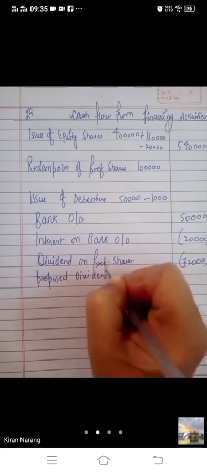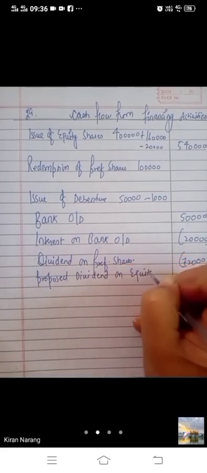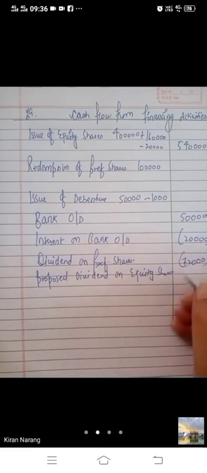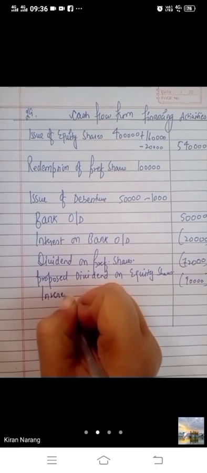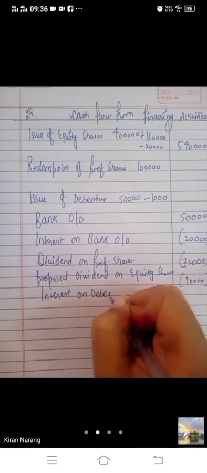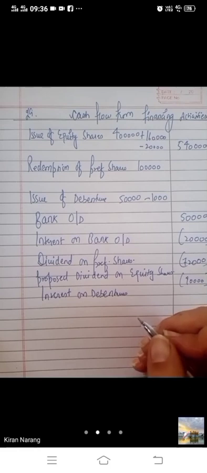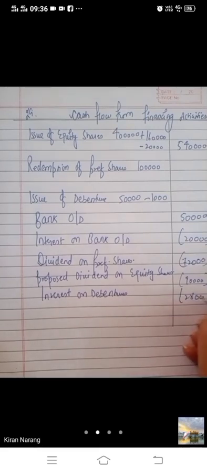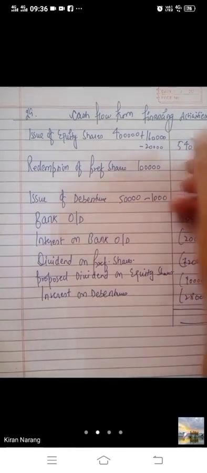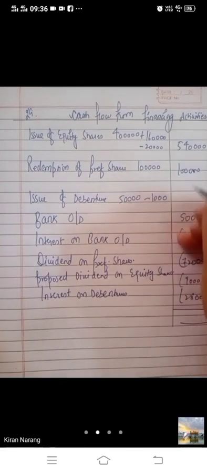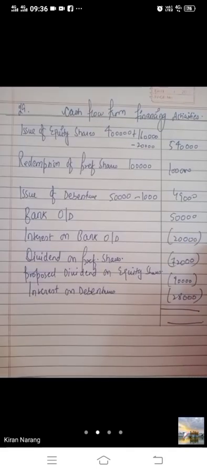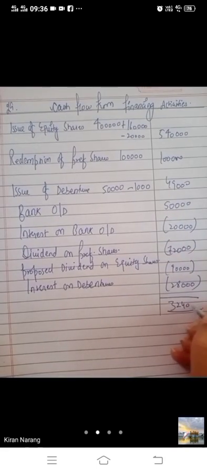Obviously, proposed dividend on equity shares, the previous year's value will be used. 15% of 6 lakh, it will be 90,000. Then you have to pay the interest on debentures. Percentage value is given, 14% of 2 lakh, it will be 28,000. There was no decrease or increase, no premium and redemption. So when we do the total, we will get 3,24,000. Positive answer.